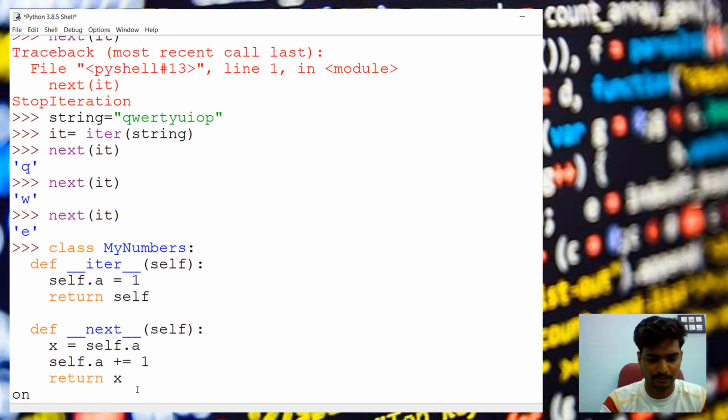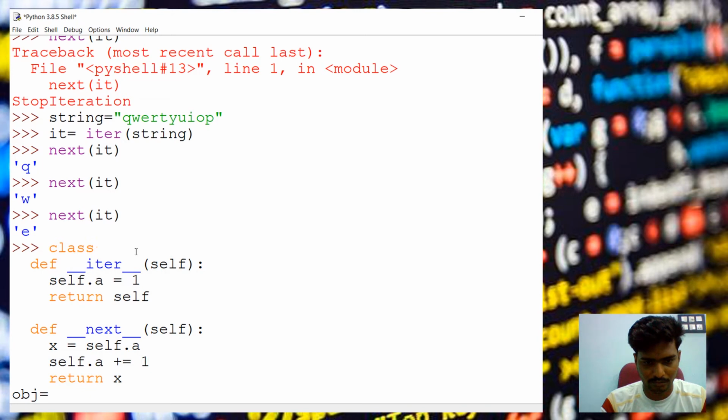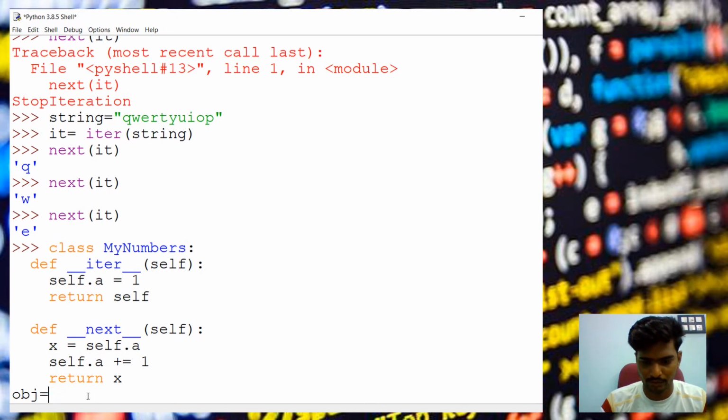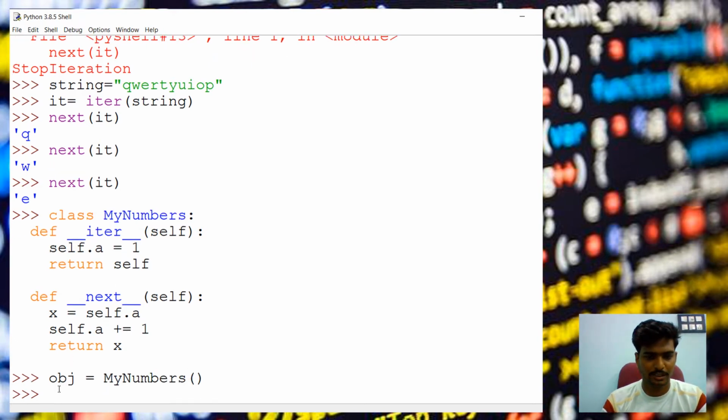Our class name is MyNumbers. I think we didn't execute the class first. We have to execute the class first. So this is our class, and now it is executed. So we can create an object for our class. obj is the object of our class.